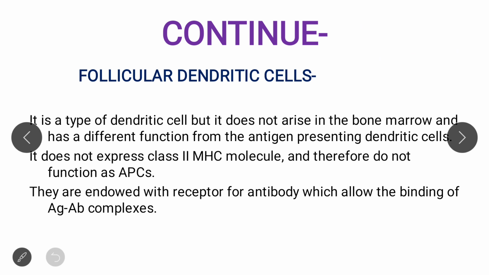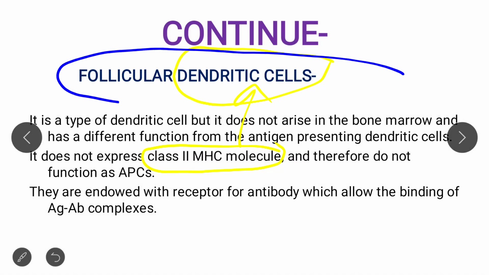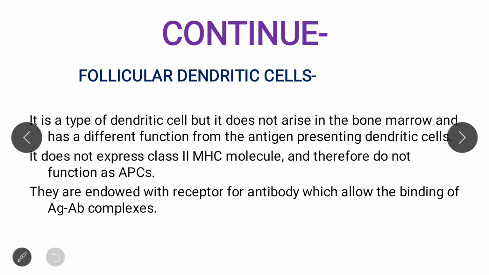Now, the third point is that the dendritic cell expresses class 2 MHC molecule. We know that dendritic cell expresses class 2 MHC molecule. But if we consider follicular dendritic cell, then it does not express class 2 MHC molecule. So this is the third most important difference between the follicular dendritic cell and dendritic cell.